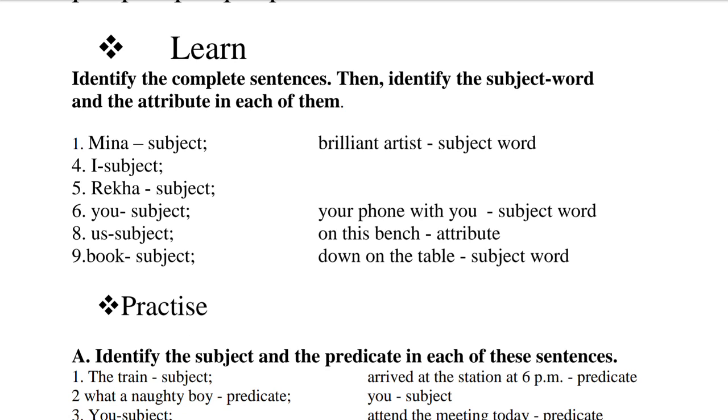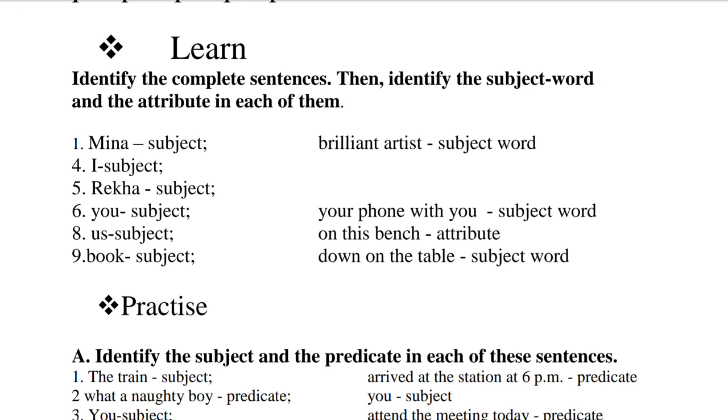After that, question number 2 is not a complete sentence. In this instruction, it is clearly said, identify the complete sentence. So there is no chance to tell the second question, a cup of tea for me. It is not a complete sentence. Question number 3 is also not a complete sentence. So I have to switch to question number 4. The subject is I. Question number 5, Rekha is the subject.